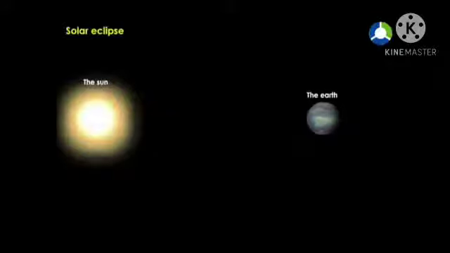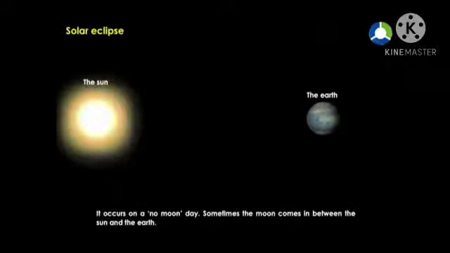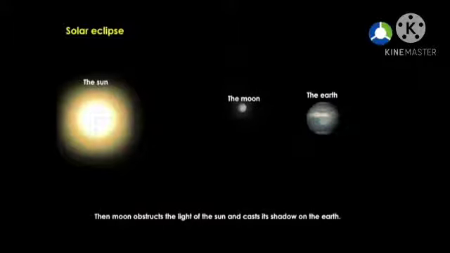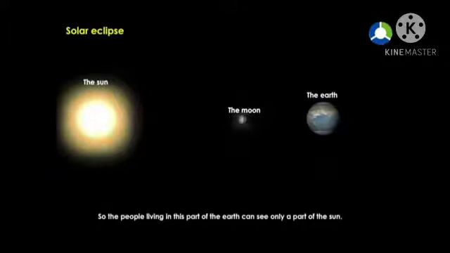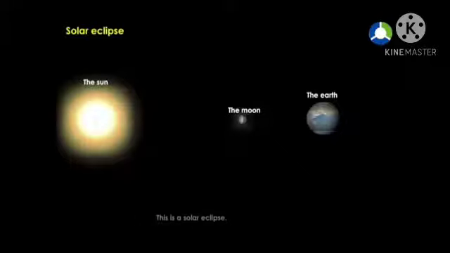Solar eclipse. An eclipse of the sun is called a solar eclipse. It occurs on a no moon day. Sometimes the moon comes in between the sun and the earth. Then the moon obstructs the light of the sun and casts its shadow on the earth. So, the people living in this part of the earth can see only a part of the sun. This is a solar eclipse.